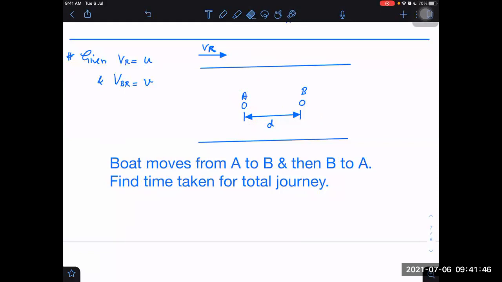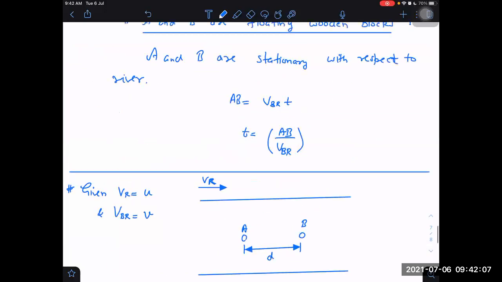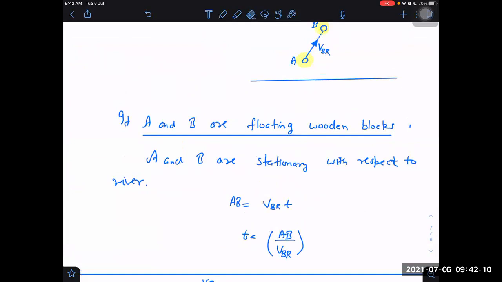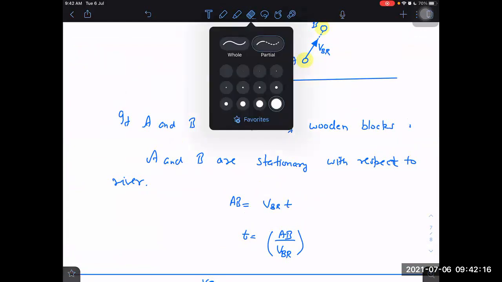Sir, A to B is D by V, and B to A is D by V. B to A will change because of the flow of the river. Tell me, I want a final answer. Just wait, take some time, but give me the final answer only. Don't say in between that this will change, this will not change. It is based on this. You can use this information. You can look back at your notes if you are making those.